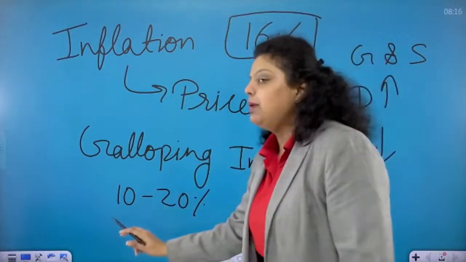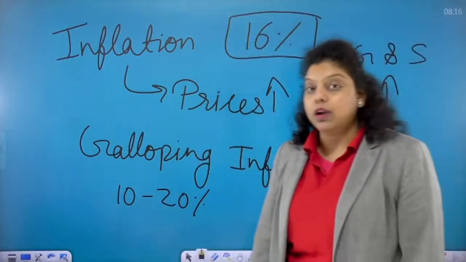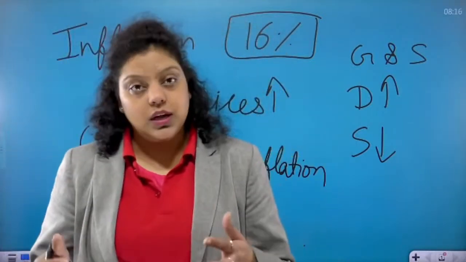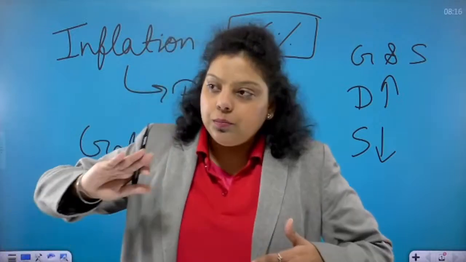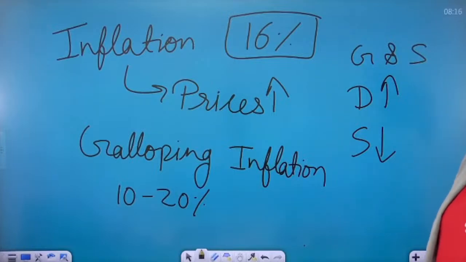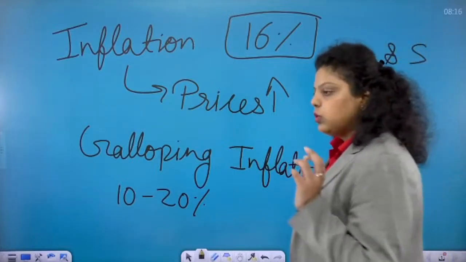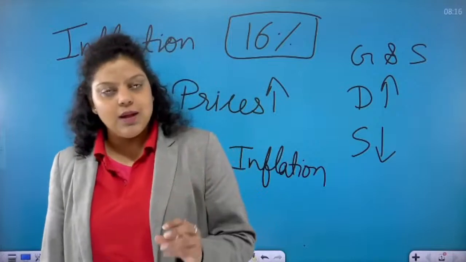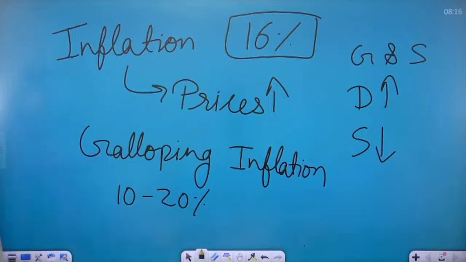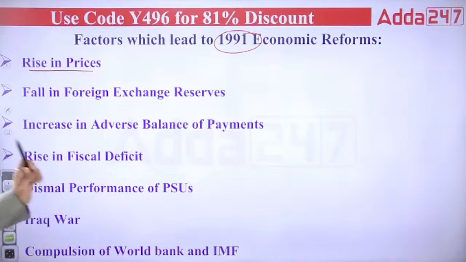So when inflation comes in the range of 10 to 20%, it becomes a warning for the central monetary authority, that is RBI in our country, and the government. Because if inflation goes above 20%, it will change into hyperinflation, and then it will be very hard to control the situation of the country. That's why we introduced the LPG policy. So one reason is that around 16.67% inflation was there in the country.